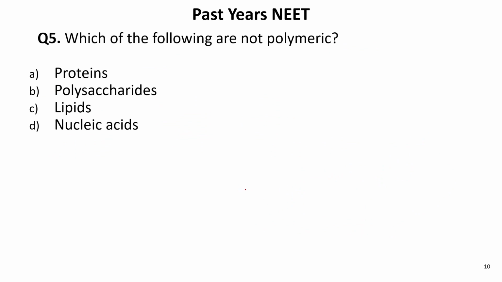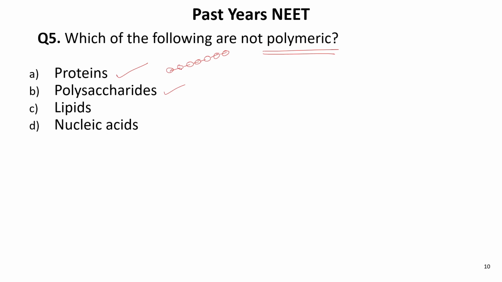Yes. Next question. Which of the following are not polymeric? Proteins, they are polymers. Proteins are polymers of amino acids, but they are heteropolymers, not homopolymers.